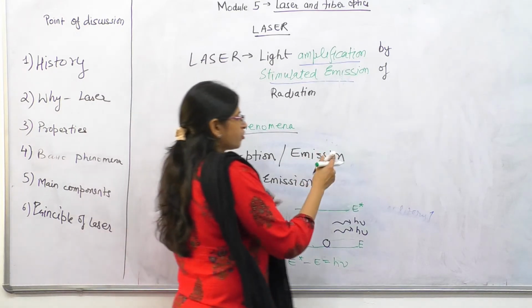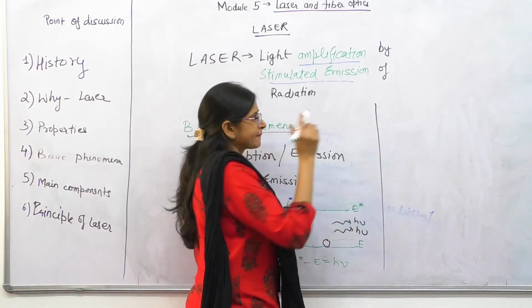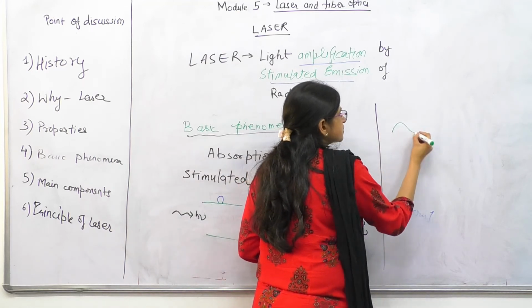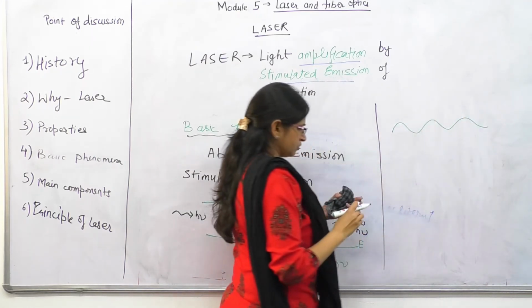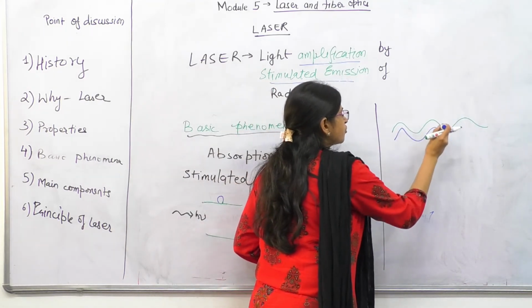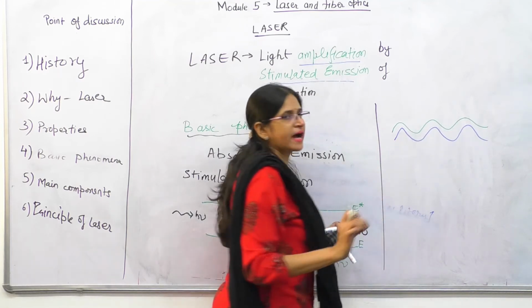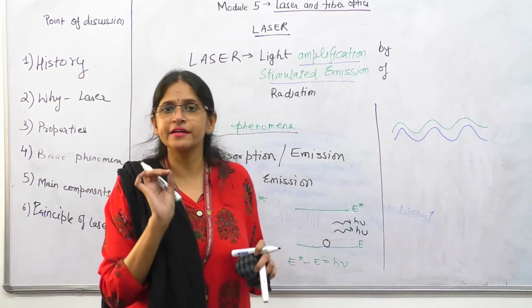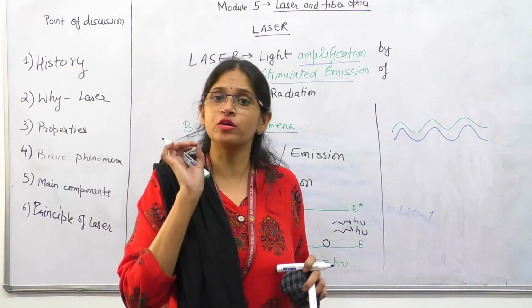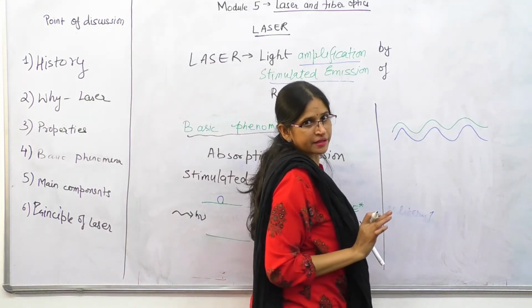Coherence is also one of the very important properties of laser. For simplicity, suppose there are two photons in a laser, and if the crest to crest and trough to trough of that radiation match exactly, then they are said to be coherent. So they are in perfect coherency, right?